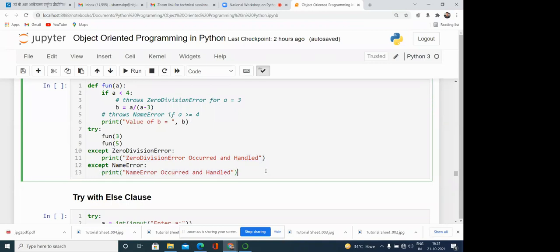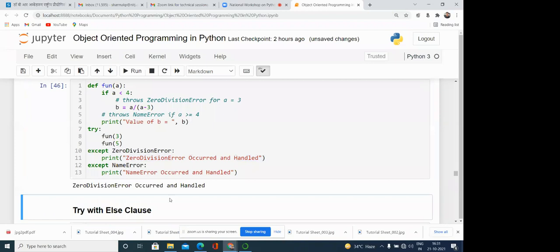Here you can see that by running this, it prints "0 division occurred and handled", which means we are executing this block. Suppose we make it a comment, meaning we are passing 5. In that particular case, what we are printing is "name error occurred and handled".